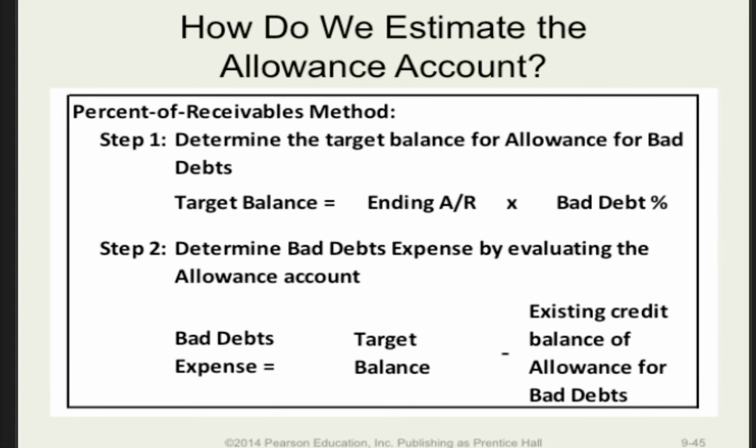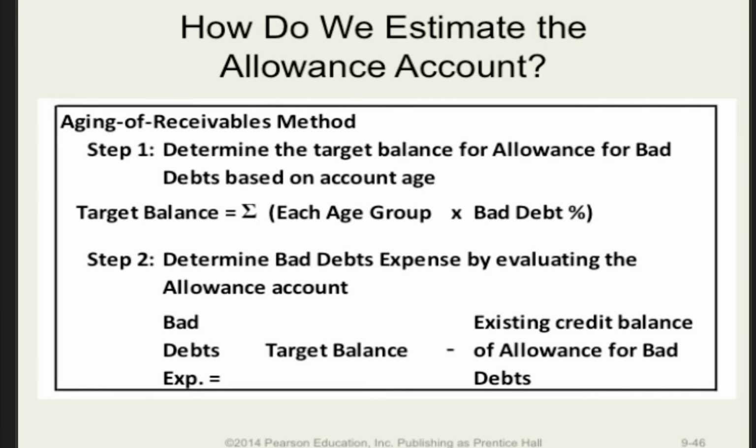In the percent of receivables method, we apply an estimated uncollectible percent to the ending accounts receivable balance. And again, we come up with that percent similar to the way we did in the previous example. The most common method is called the aging of receivables method. We first break the accounts receivable into age groups.